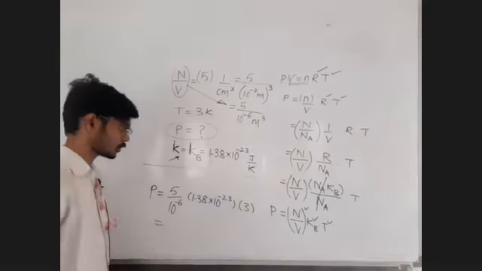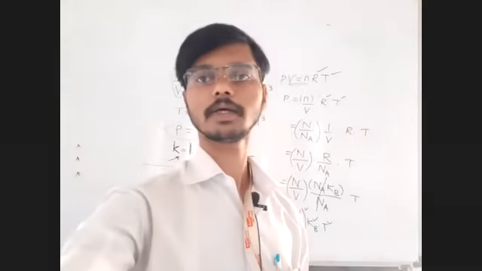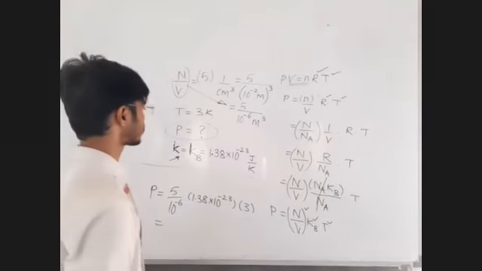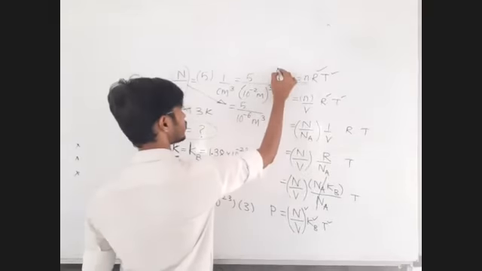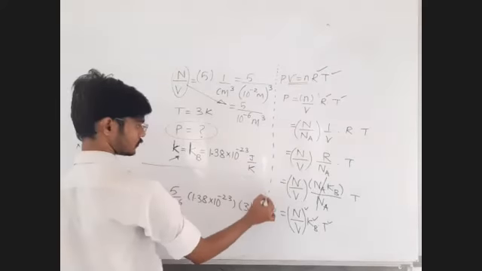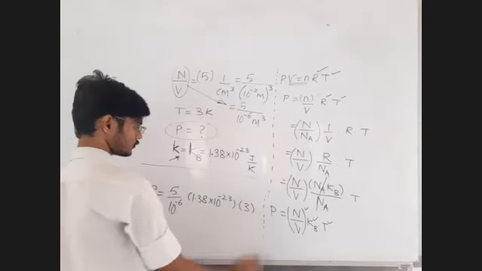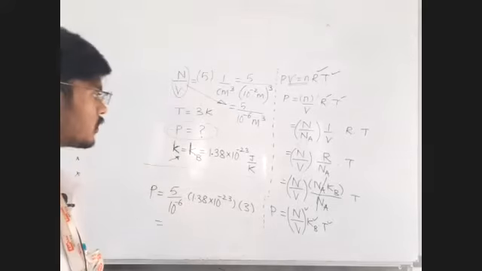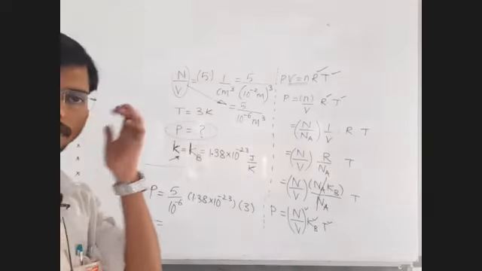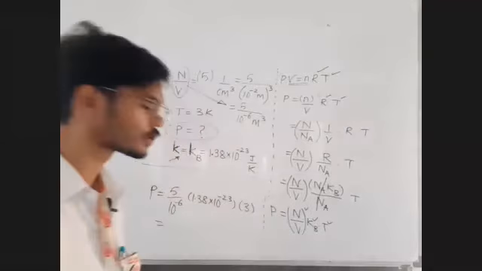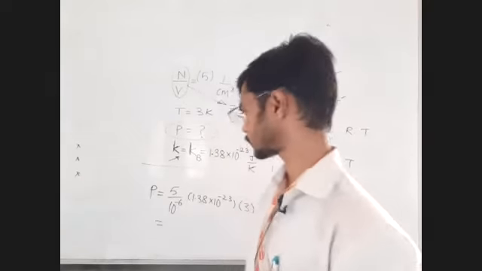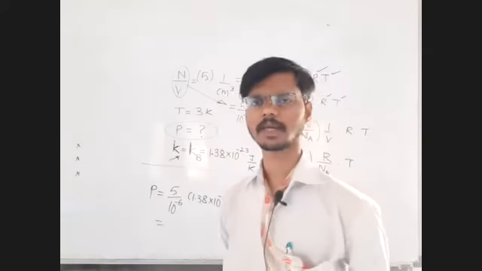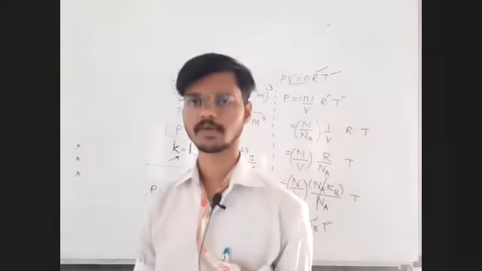I want you to do the calculation up to the accuracy of 2 digits. Do it and tell me. Don't take reference of any book or calculator. Don't take help of calculator. Use your brain. There is already a calculator fitted inside you. See, you must be able to do such kind of calculations, and therefore I am forcing you to do the calculation. In this chapter we have to do it. Okay, no option. Certain types of calculation are there in this chapter, and we are just practicing those.